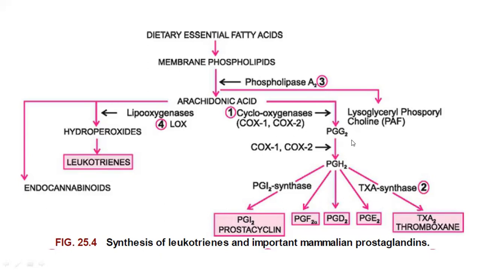Prostaglandin G2 is converted into prostaglandin H2, and from H2, prostaglandin I2, F2 alpha, D2, E2, and thromboxane A2 are synthesized. This is the pathway of synthesis of prostaglandins. So NSAIDs inhibit the conversion of arachidonic acid into prostaglandins by inhibiting the COX-1 and COX-2 enzymes.